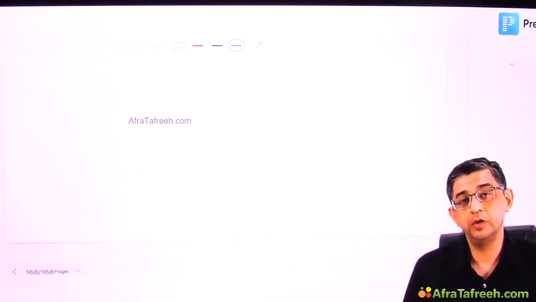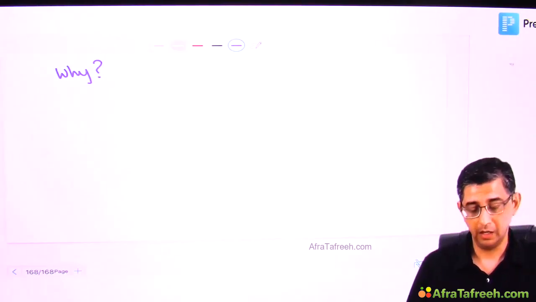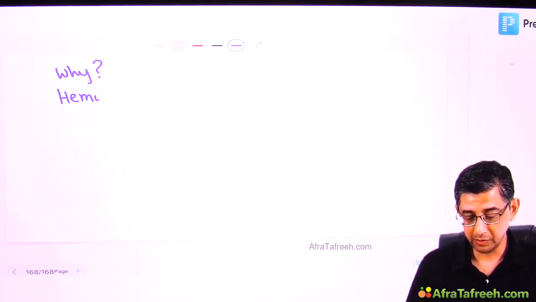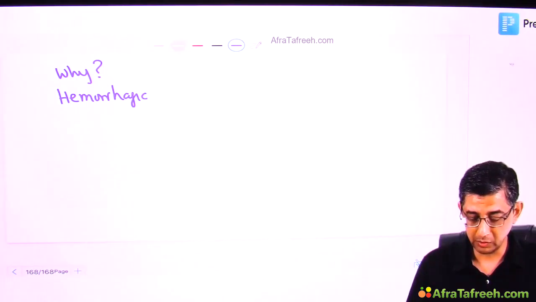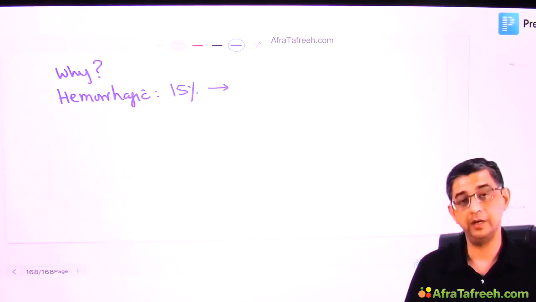I will now be explaining to you regarding the etiology for development of stroke. So we will have a look at why. And I'll first talk about 15% of the cases which are going to be hemorrhagic stroke. The initial causes are going to be straightforward, and especially the last one that I highlight is important from the exam perspective.